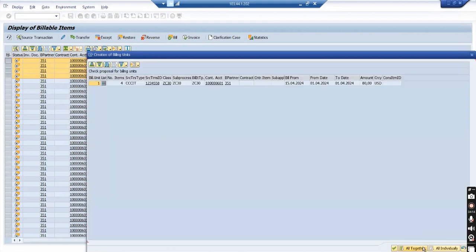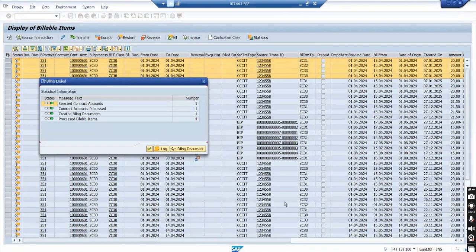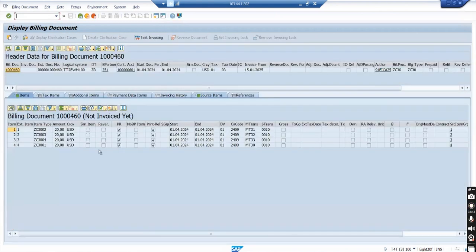Exact same config. Why isn't it allowing? Billing is also generated for the previous batch. Item types I have configured.